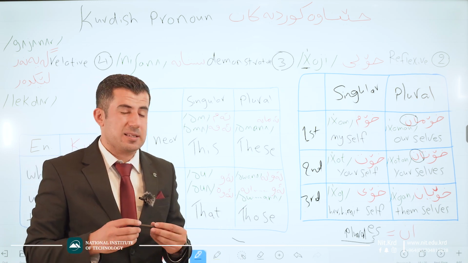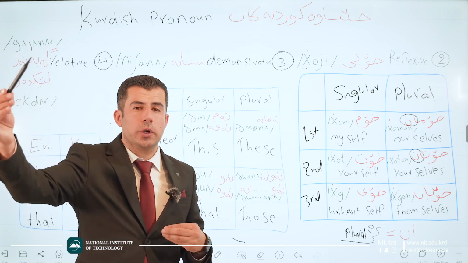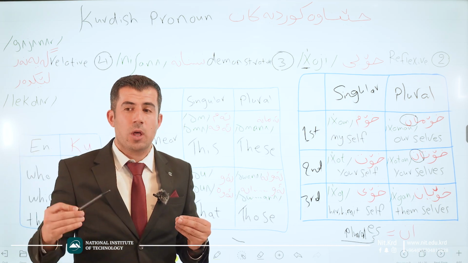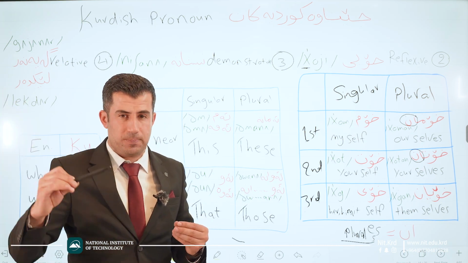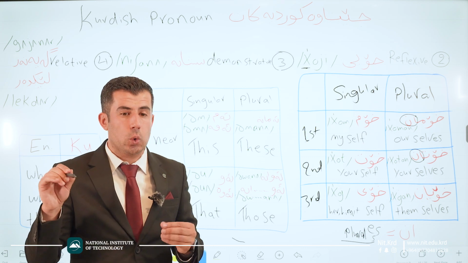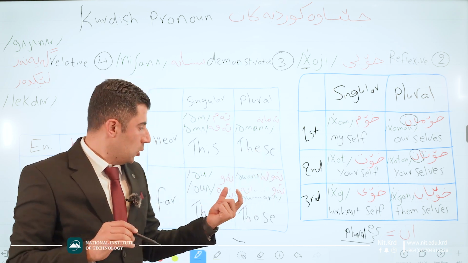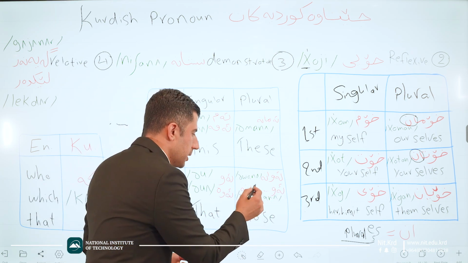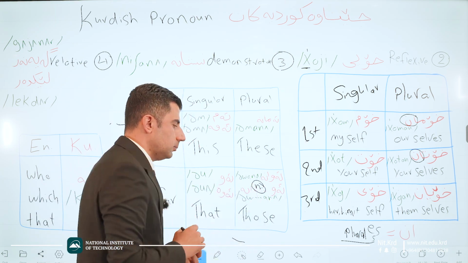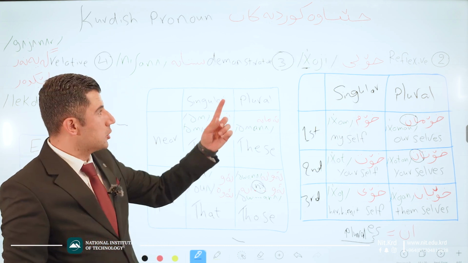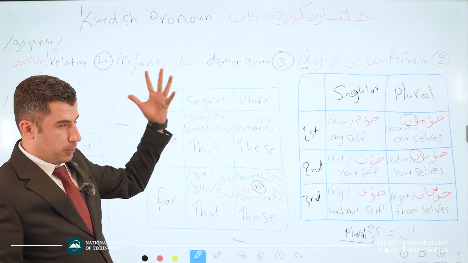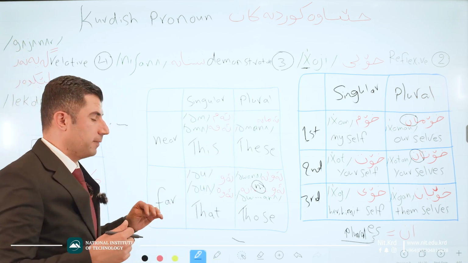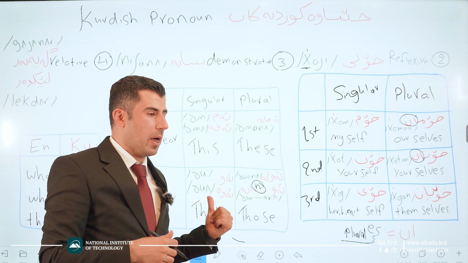For example, in English we say those chairs. In Kurdish we say aw kursiana. We divide ana from aw and we put the noun here in order to use the demonstrative pronoun for something which is plural and far instead of those.